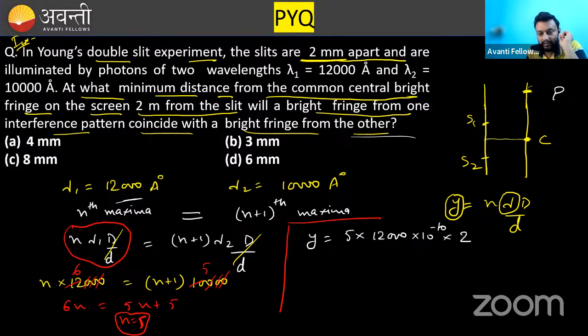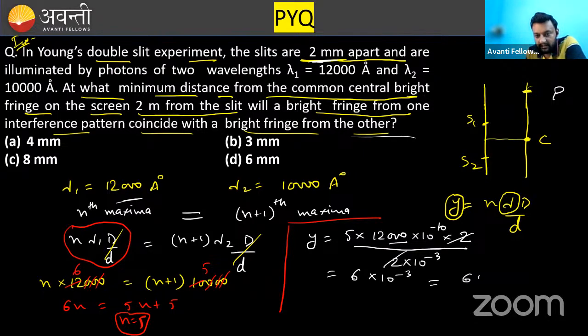D is given as 2 meter divided by small d is given as 2 mm, that is 2 into 10 raised to power minus 3. You can simplify it. It will become 6 into 10 raised to the power minus 3. That is 6 mm, which is option number D.